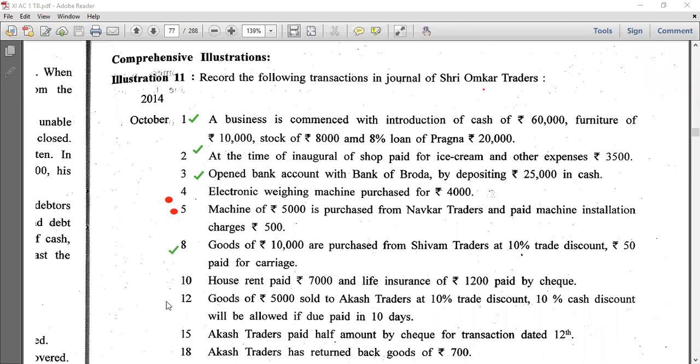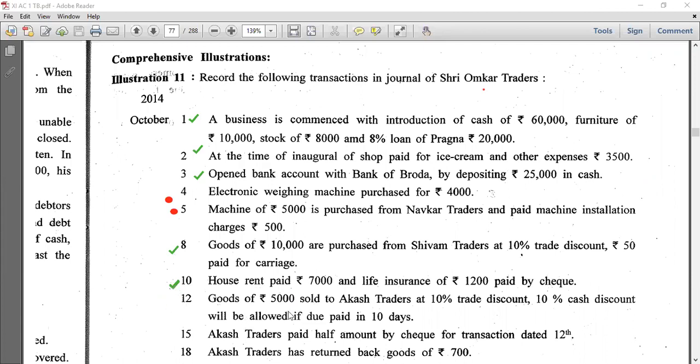House rent paid 7,000 and life insurance premium paid by check. House rent means personal expense. So one is drawing, both are drawings. So drawings account debit 8,200 to bank account 8,200.